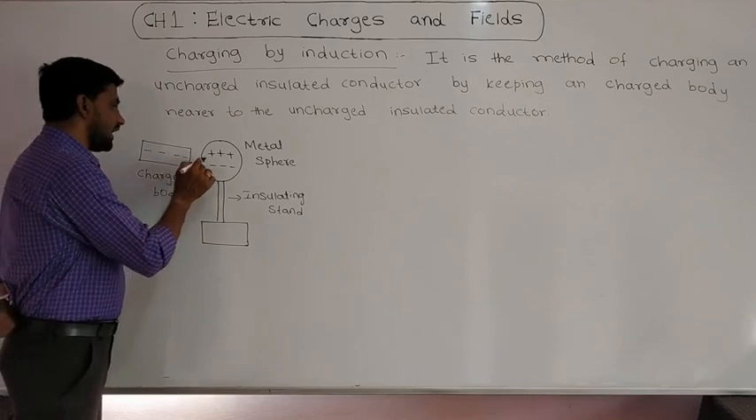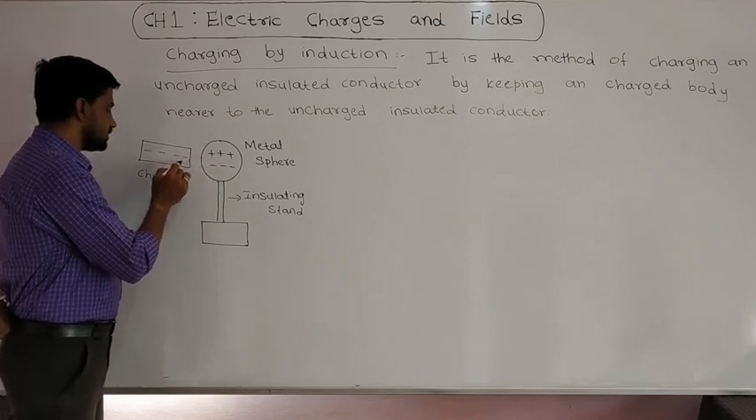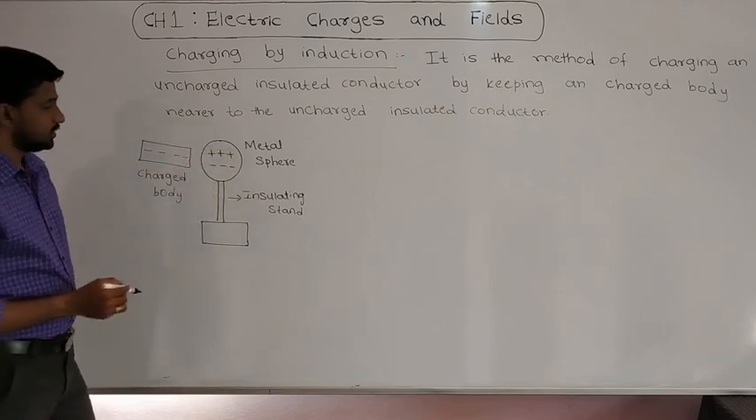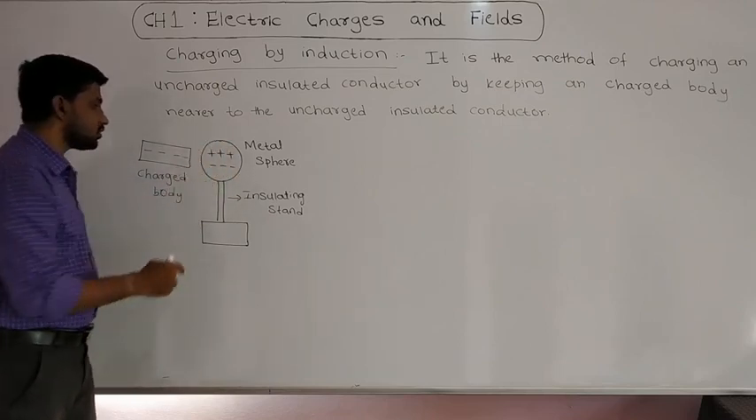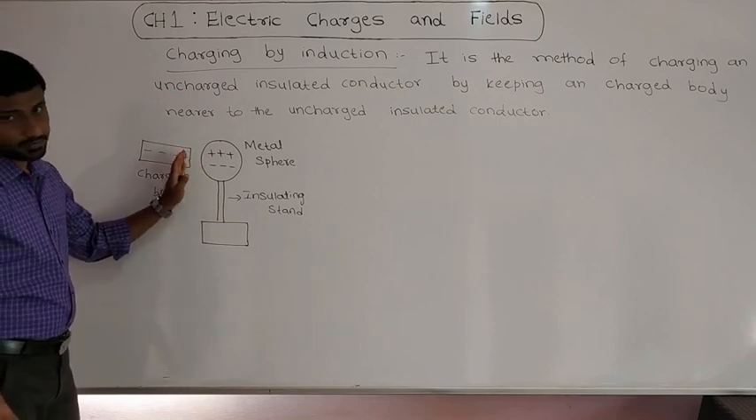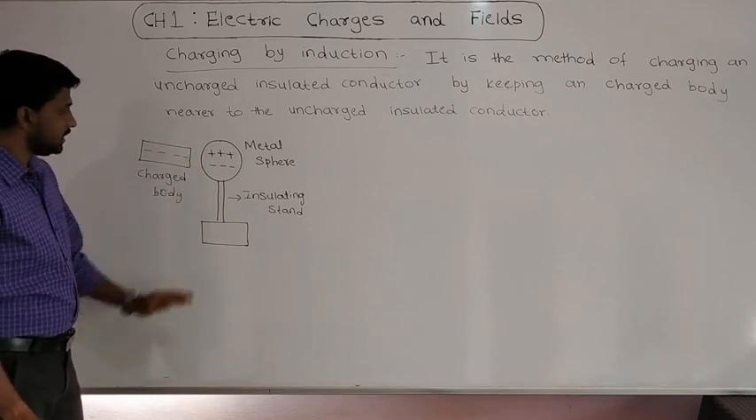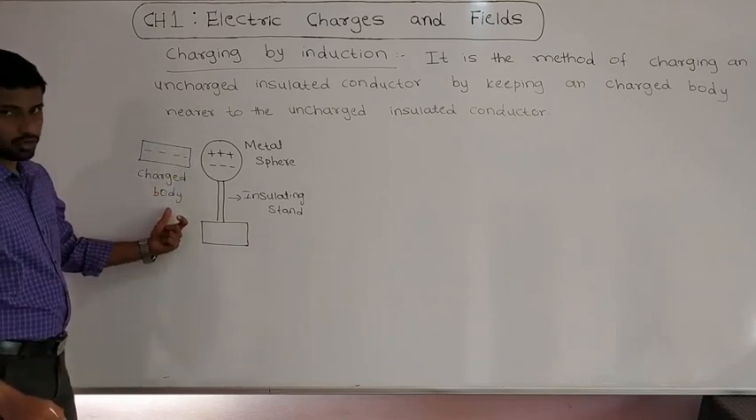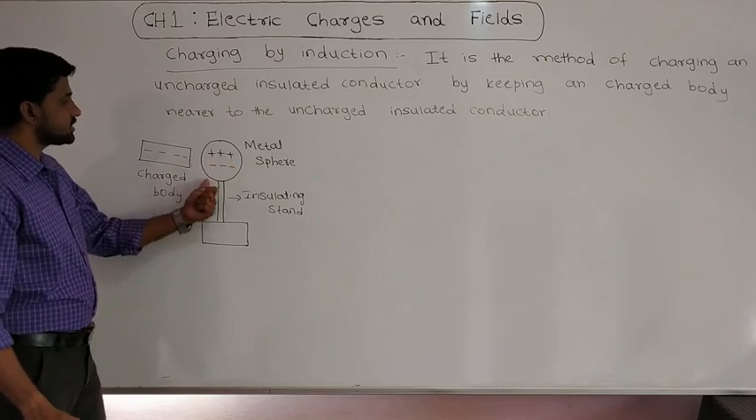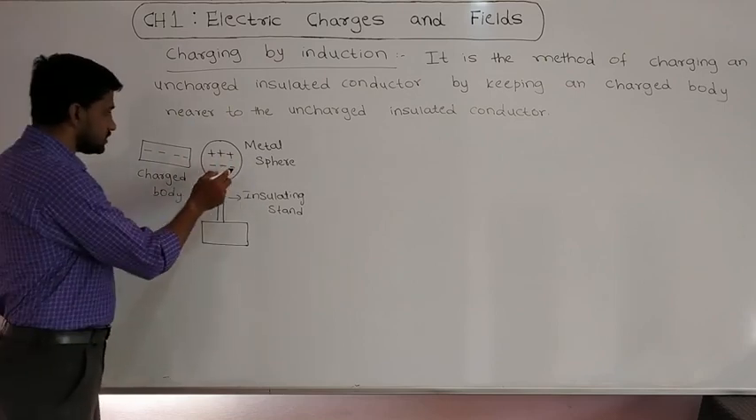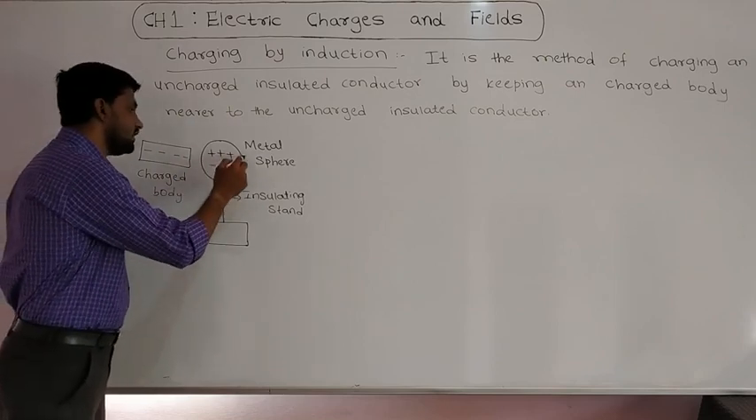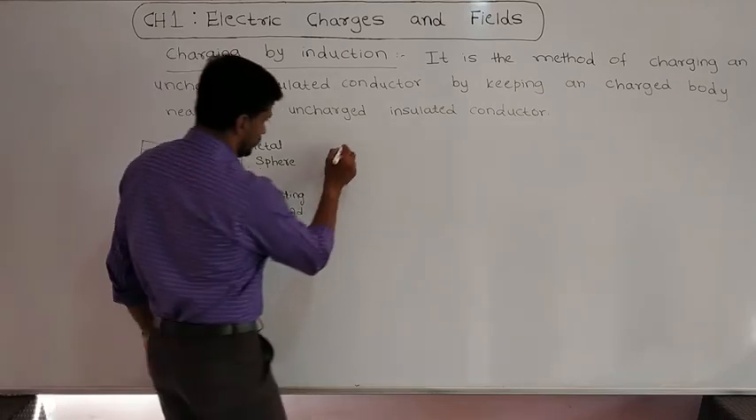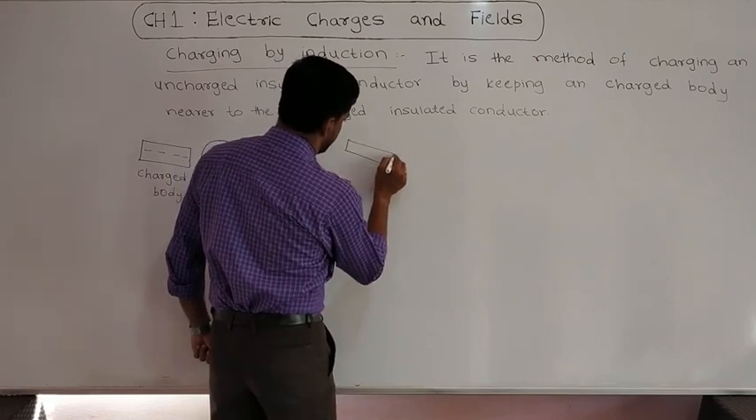Because of an attractive force between the negative charges present in the charged body and the positive charges present in the metal sphere, these positive charges will accumulate on the left surface of the metal sphere. Understood? Similarly, because of repulsive force between the negative charges present in the charged body and the negative charges present in the metal sphere, these negative charges will accumulate on the right surface of the metal sphere. Okay, now let us see how the arrangement takes place.